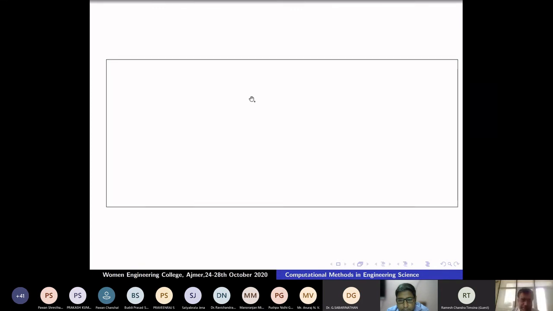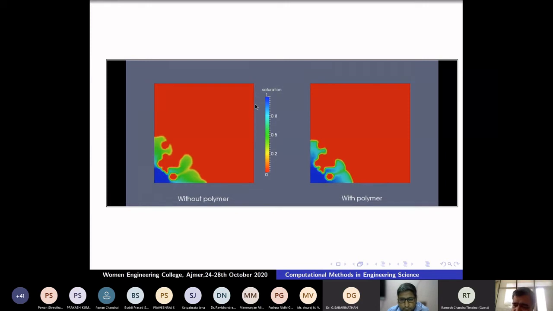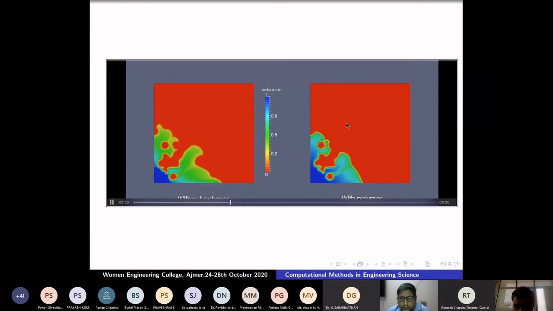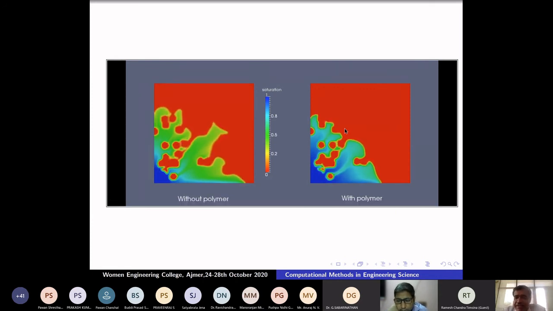These numerical experiments were done by one of my PhD students at that time, Sudarshan Kumar. Now he is a faculty at IISER Trivandrum. These numerical experiments were done by him in his PhD thesis. So maybe I will stop here. Maybe I will repeat some from the beginning.